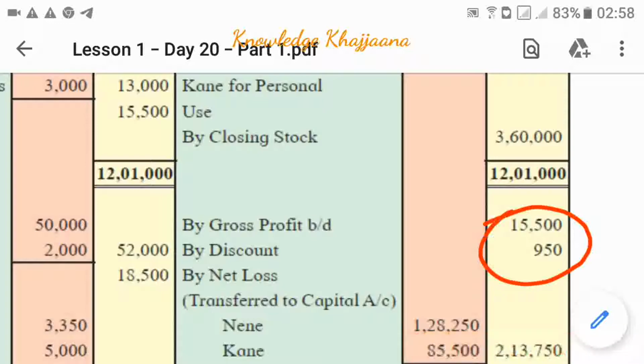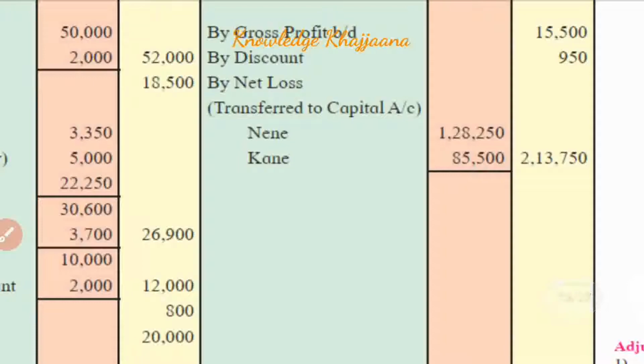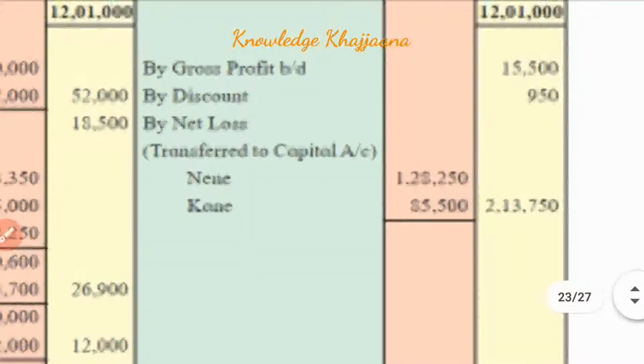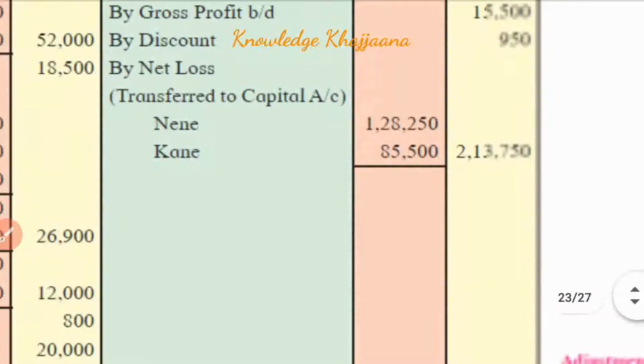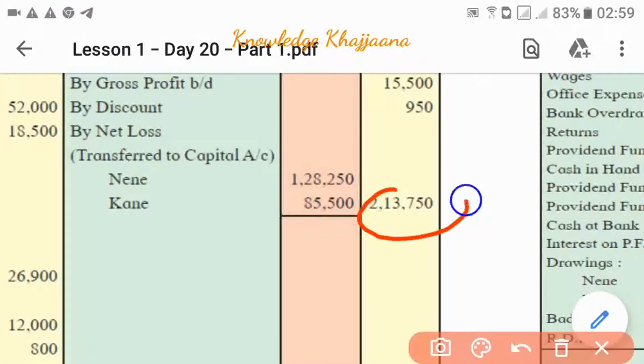Then we will come across the net loss. In this illustration we are coming across a net loss. And what is the net loss? Rupees 2,13,750.